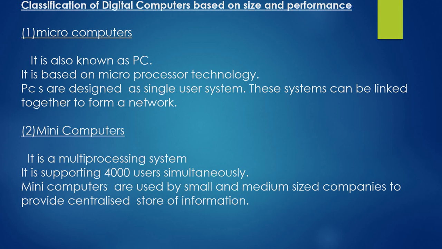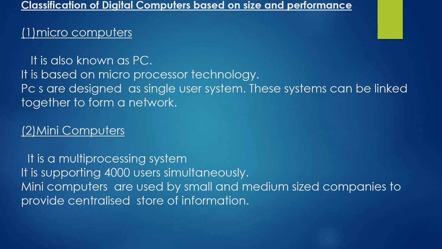Next, classification of digital computers based on size and performance: microcomputer, mini computer, mainframe computer and supercomputer. First one, microcomputer. A microcomputer is also known as PC.